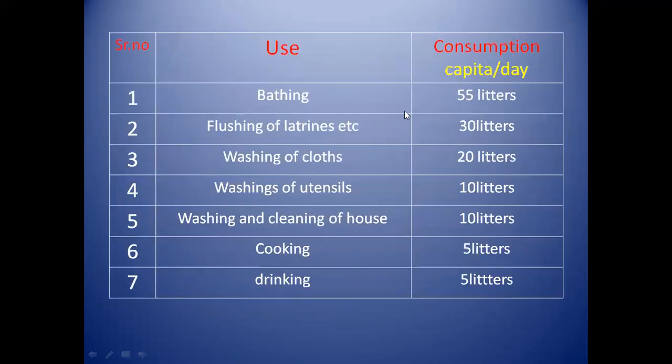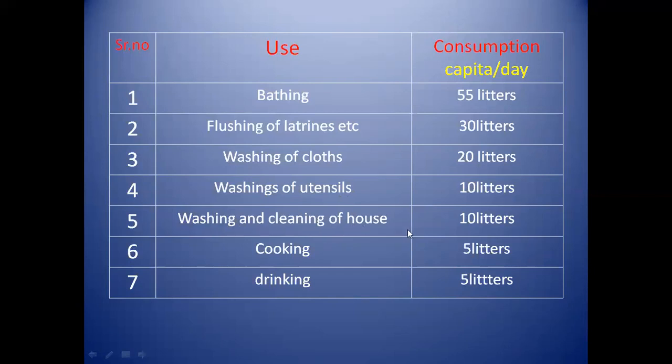Now see the separation of this water demand. For bathing, 55 liters of water is used. For flushing of latrines, 30 liters is used per capita per day, meaning per head or per person. For washing of clothes, 20 liters. For washing of utensils, 10 liters.